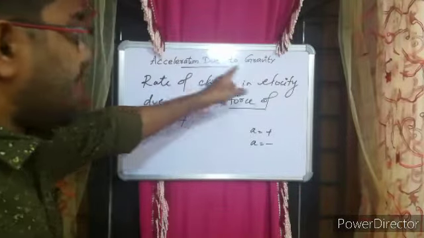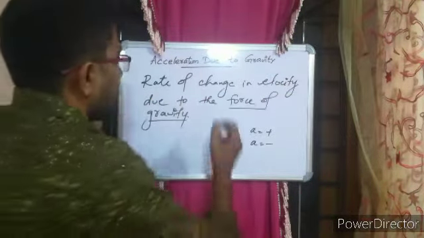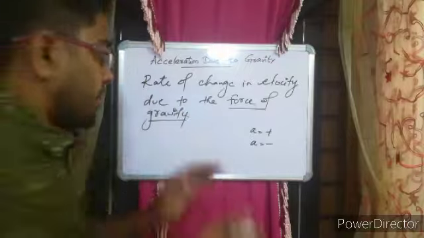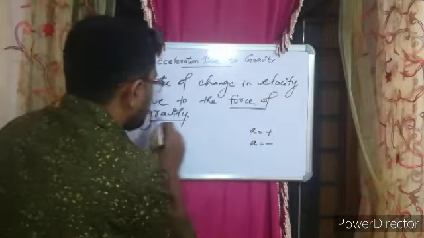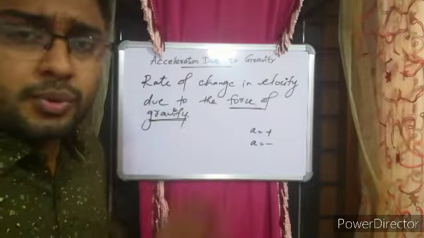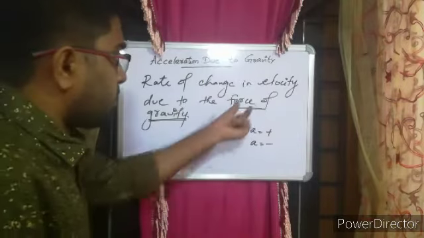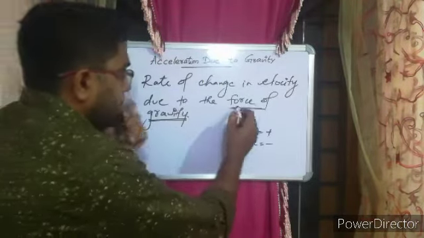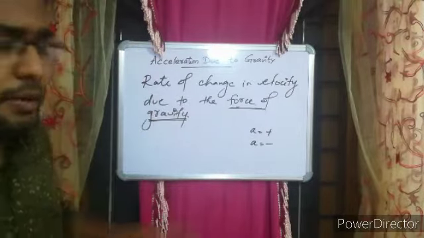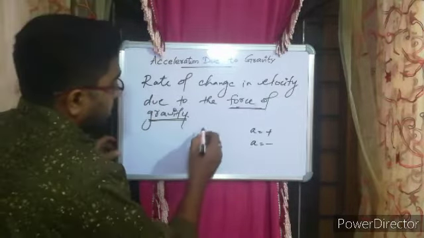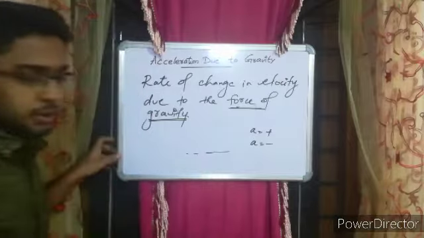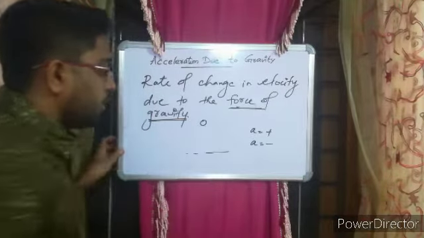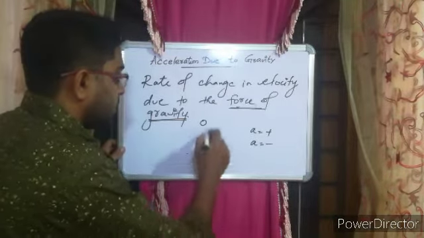So here, acceleration due to gravity. Again the concept is the same, but with the force of gravity. So what is this force of gravity? Because of it, your velocity is now increasing, and you need to know what this force of gravity is. Think that this is your earth and this is a body.